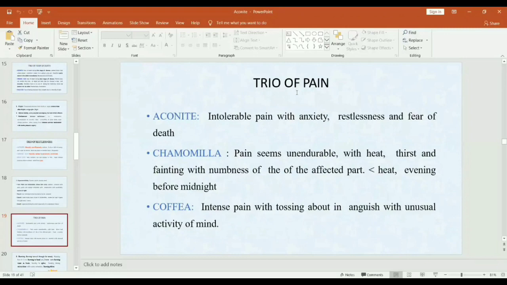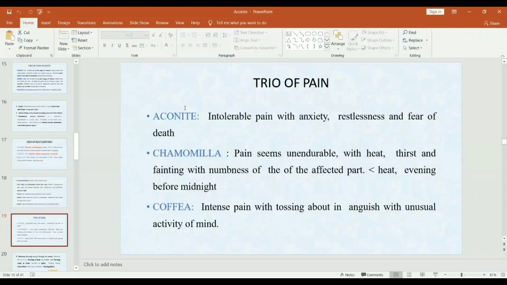At that time, you cannot mention only names. You should explain it, that is, how the pain of aconite is, how the pain of chamomilla or coffea is. So the trio of pain includes aconite, chamomilla and coffea.